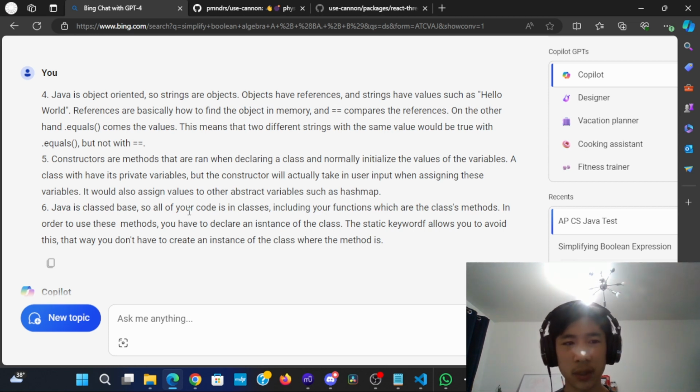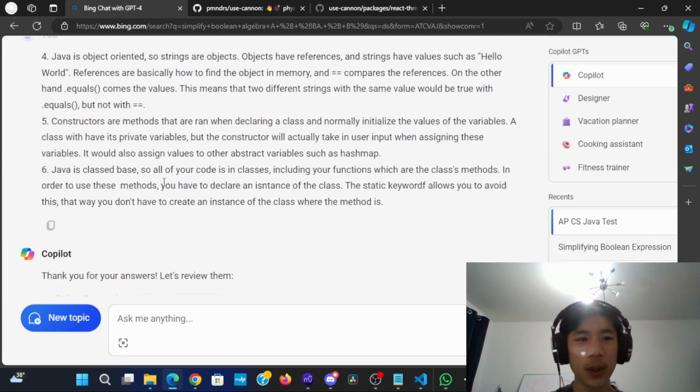and normally initialize the values of the variables. A class will have its private variables, but the constructor will actually take in user input when assigning these variables. It would also assign values to other abstract variables such as a hash map. And for the last one, I explained that Java is class-based, so all your code is in classes, including your functions, which are now your methods. In order to have these methods and use them, you have to declare an instance of the class. The static keyword allows you to avoid this. That way you don't have to create an instance of the class where the method is.